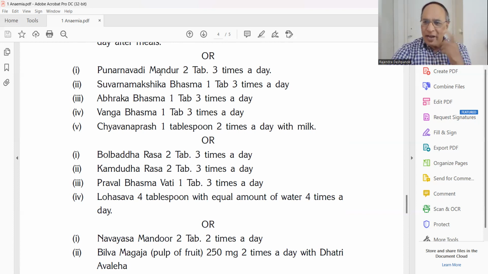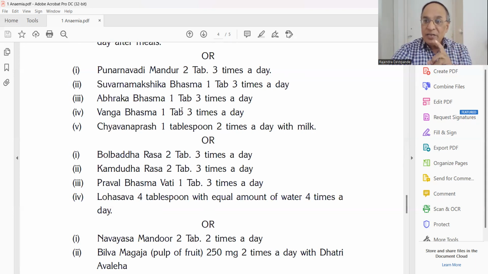Punarnavadi Mandur, again with the swelling in the body, and for the ladies, 2 tablets 3 times in a day. Suvarnamakshika Bhasma, 1 tablet 3 times in a day. Abhraka Bhasma, especially when there is a psychological problem, tuberculosis disease is there, cavity is there, and brain is a little bit not working well. Abhraka Bhasma is good, 1 tablet, for mental stress and anemia together. Abhraka Bhasma is best. 1 tablet 3 times in a day. Vanga Bhasma, if there is a problem with the reproductive system, infertility is there and anemia is there, Vanga Bhasma is the best. 1 tablet 3 times in a day.